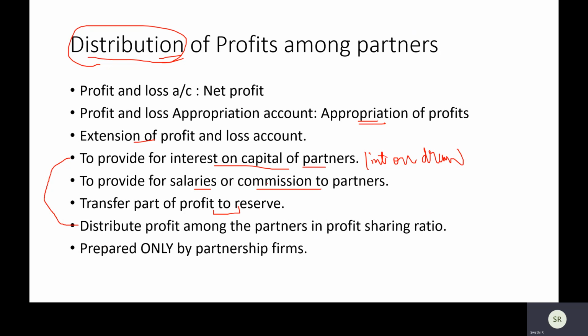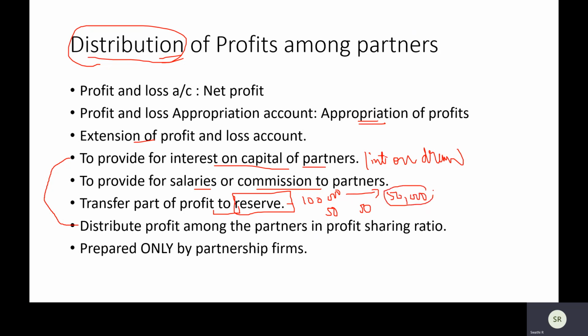Suppose you want to keep something as general reserve. What is the reserve? For future purposes, you are keeping some amount. Like, you have got a profit of 1 lakh this year. You are like, let's not take all of it home. There are two partners, and they say, let's not take 50,000 each home. We will keep half, 50,000, in the business itself.